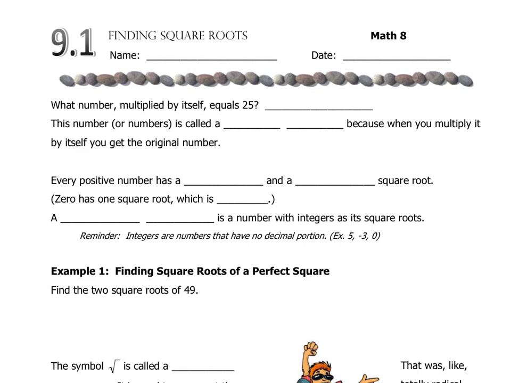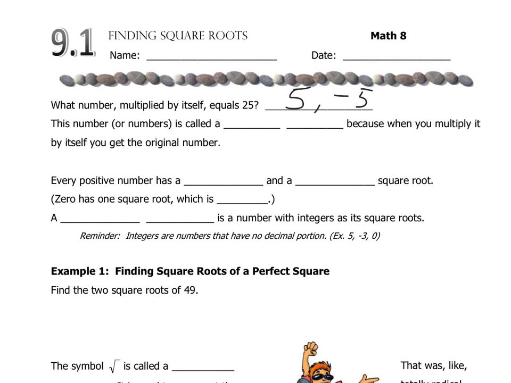Well, we all hopefully know that 5 times 5 equals 25. But is there another number that multiplied by itself equals positive 25? Well, there is. Hopefully you all answered negative 5. A lot of times we forget about that, but a negative times another negative becomes positive. So negative 5 times negative 5 is also 25.